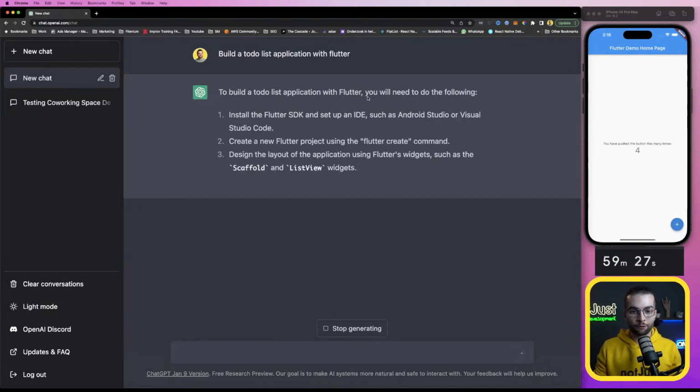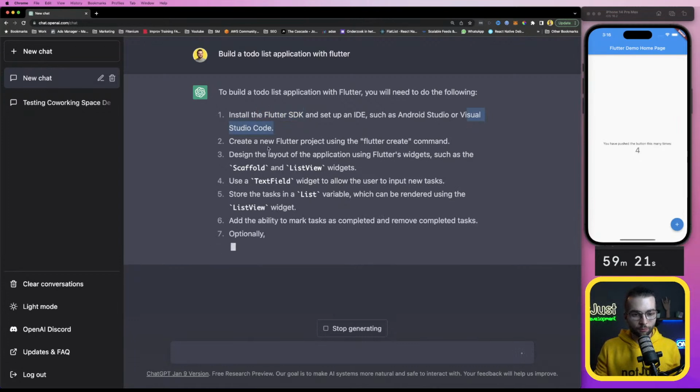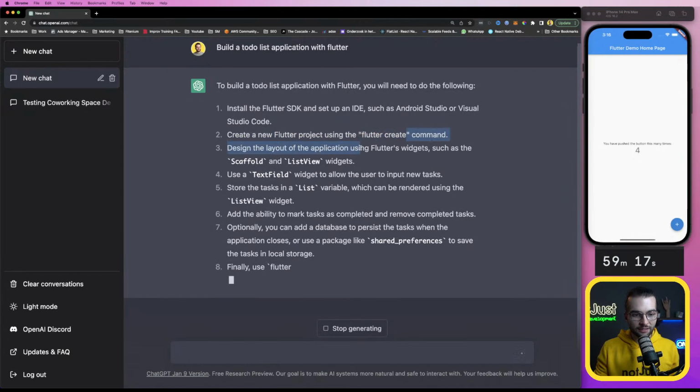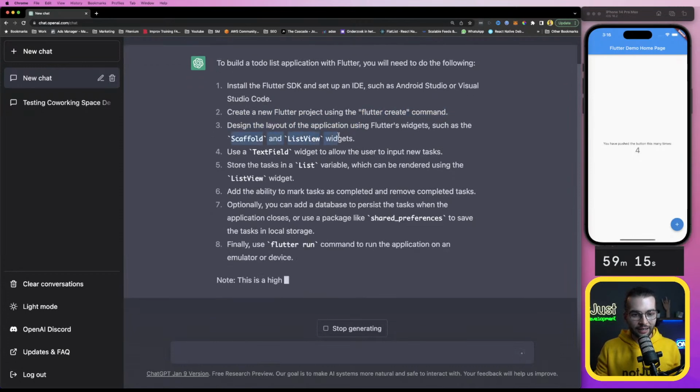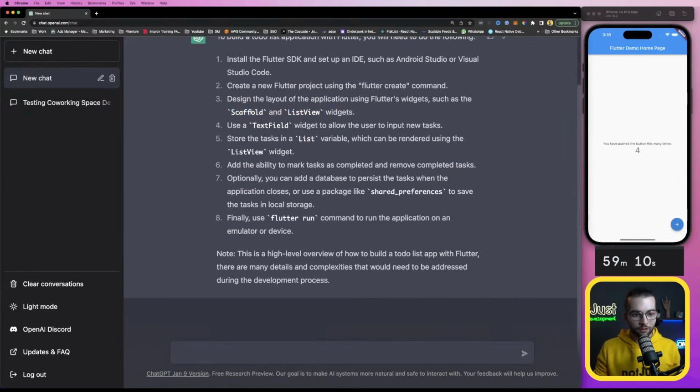So to build an application with Flutter, we need the Flutter SDK. Yes, I have set it up yesterday. We have Visual Studio Code. We have created a new Flutter project with Flutter Create, yes. And design the layout of the application using Flutter's widgets, such as the scaffold and list view widgets. Use the text field widget to allow the user to input new tasks. Store the tasks in a list. Okay, that's a lot of information.